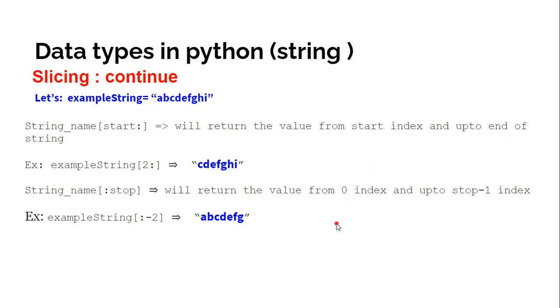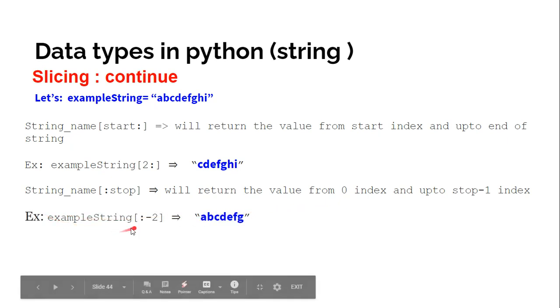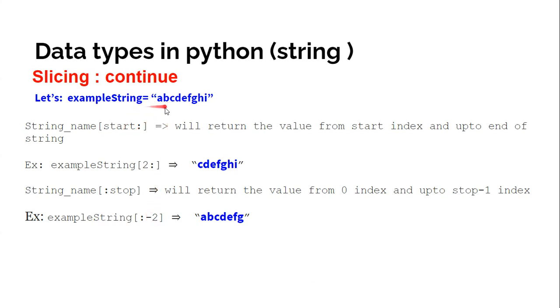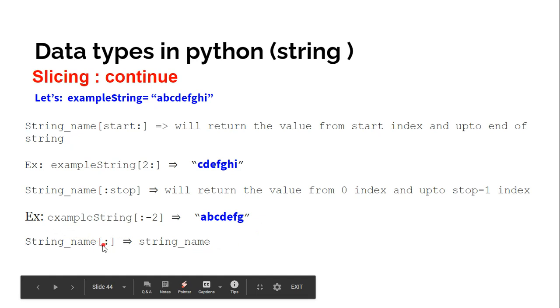Similarly, if you don't pass the start value, then it will start from the beginning, that is the 0 index. So if you write example string and go up to -2, you will start from 0 and go up to -2. So this is -1, -2. So you will get the value from here to here. If you don't pass anything, then it will start from the beginning and go up to the end, so it will return the same string.